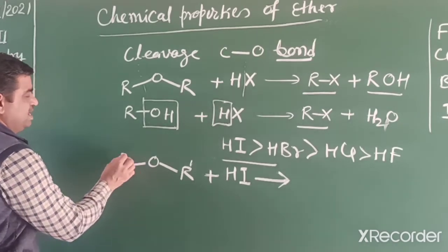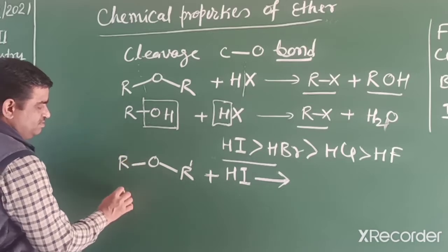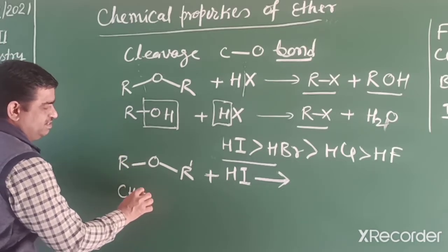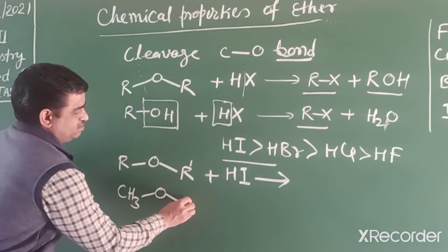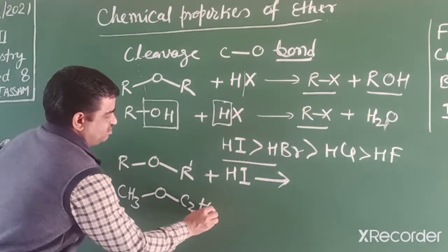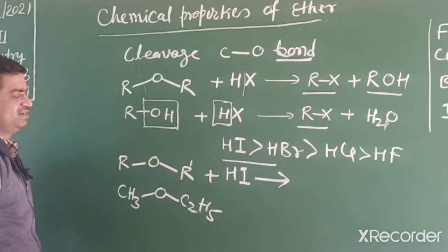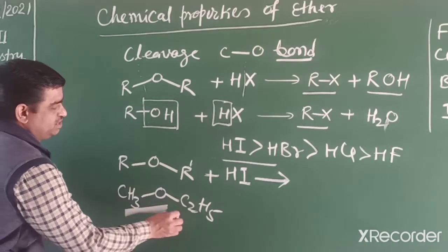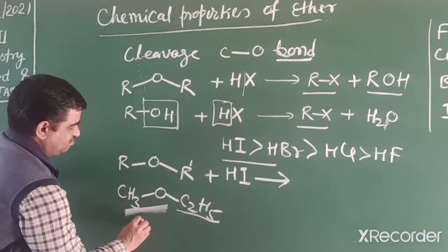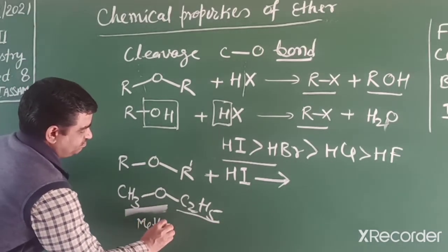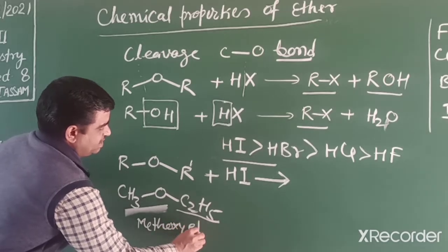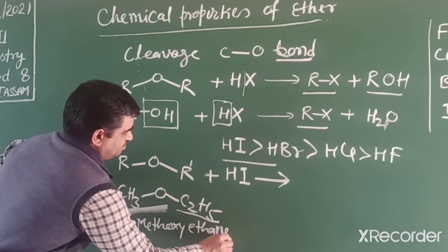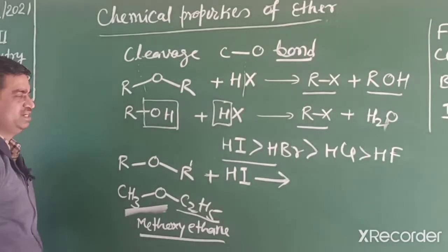If one R is CH3 and the other is C2H5, this ether is methoxyethane.